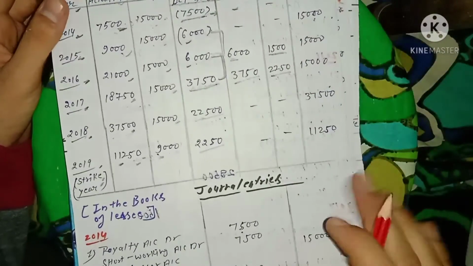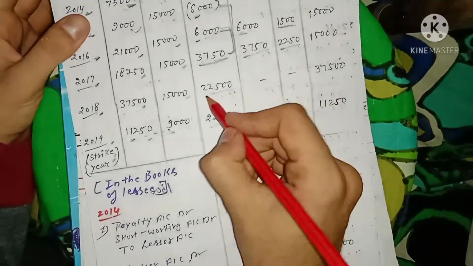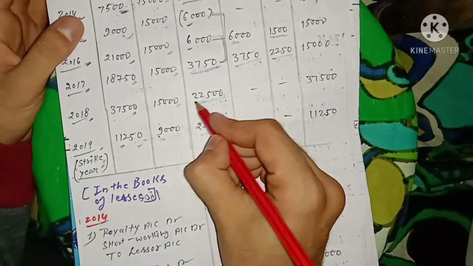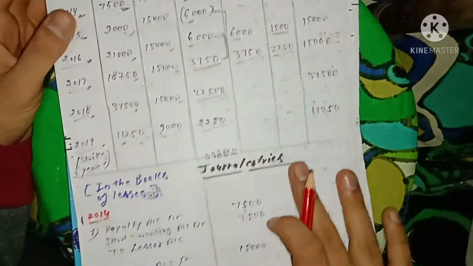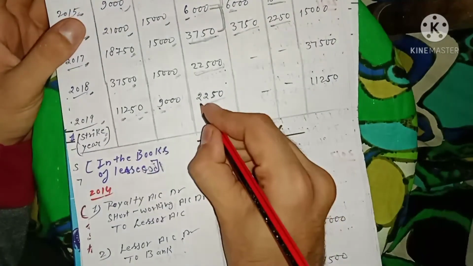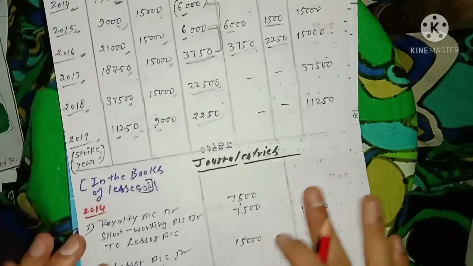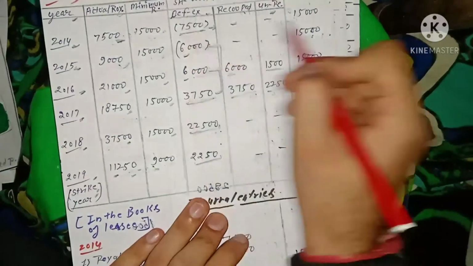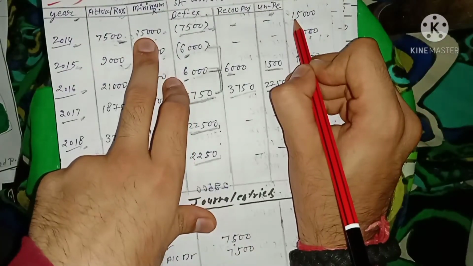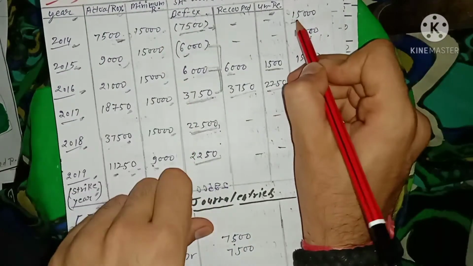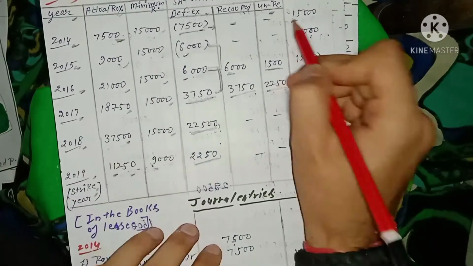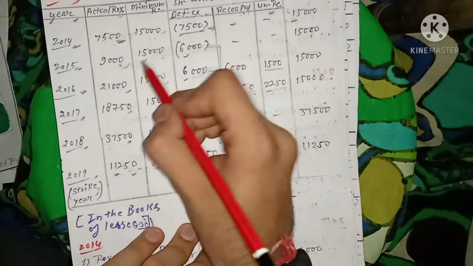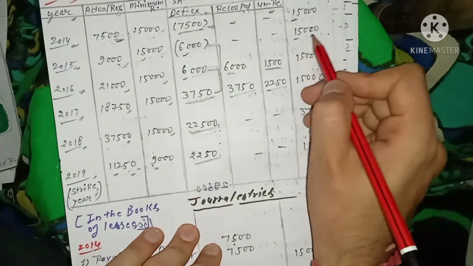unrecoupable amount. Okay, now in the year of 2018, we don't have any short working, so we don't need to recoup anything. We also have a lot of excess working. Now in the year 2019, you could also see we have excess working, not short working. Now moving on to the column of actual payable amount, as you can see, only 15,000. We are left with 15,000 of minimum rent, so we have to pay that as the final amount to the lessor. Here we are also left with 50,000 just because the minimum rent is over, so we have to pay that directly to the lessor.